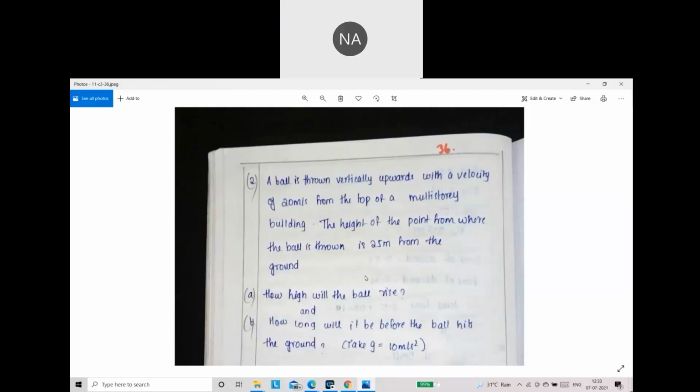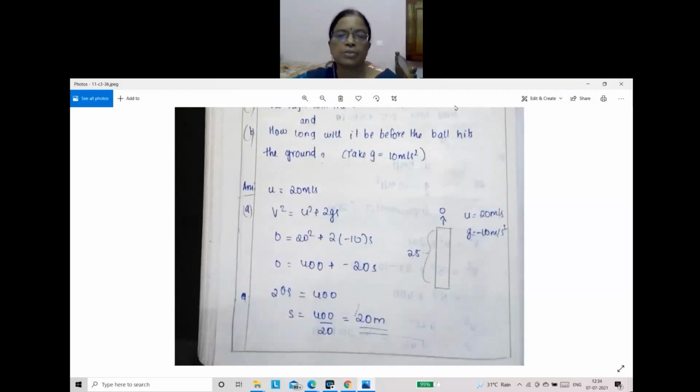Got? Minus 20. You got minus? No, plus. Minus is negative. The sign, I took it along when shifting it to the other side. Okay, actually it is plus. So V square equal to U square plus 2GS. G you have taken minus 10. So when it is taken to the other side, it becomes plus 20 S equal to 400, S equal to 20 meter. Correct answer. All of you got it, children?